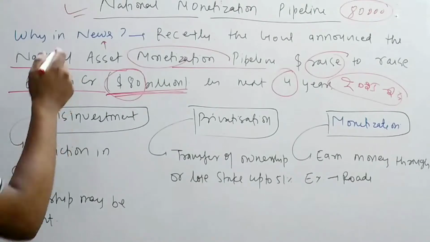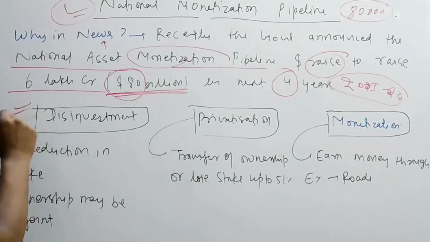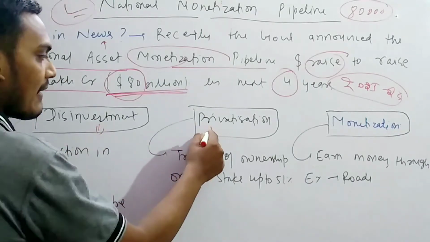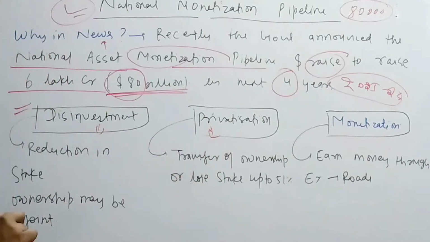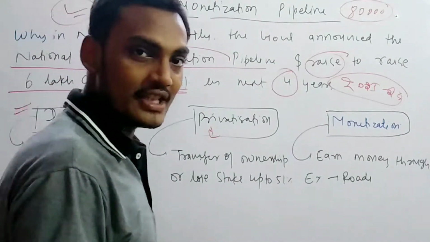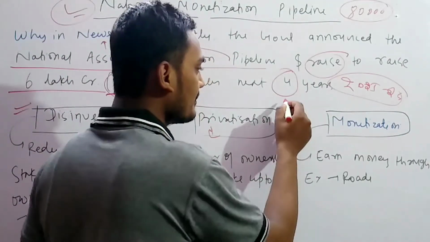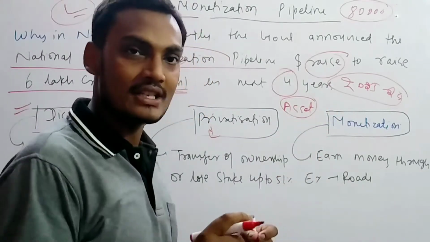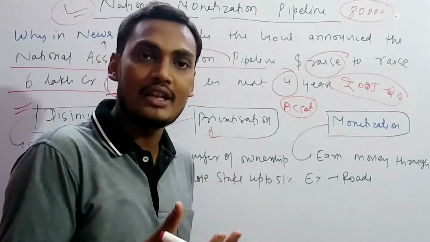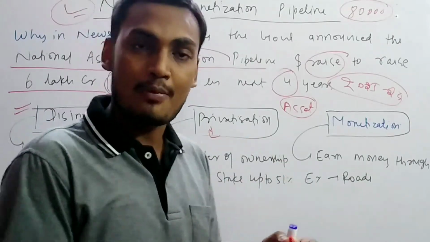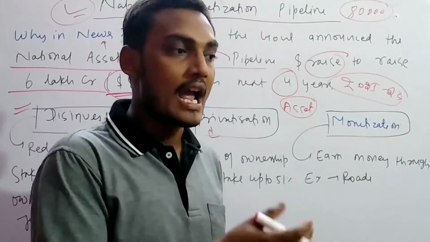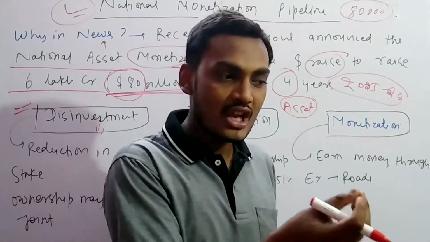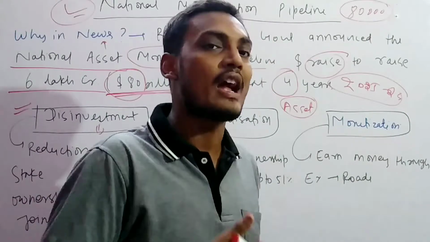Now before we move forward, we have to look at the difference, because sometimes it might be confusing, what is disinvestment and privatization. If we talk about monetization, suppose there is an asset. What is an asset? An asset is something which gives you money. Suppose you upload a video on a YouTube channel, and whoever watches your video, then some amount of money is given by YouTube through AdSense revenue.